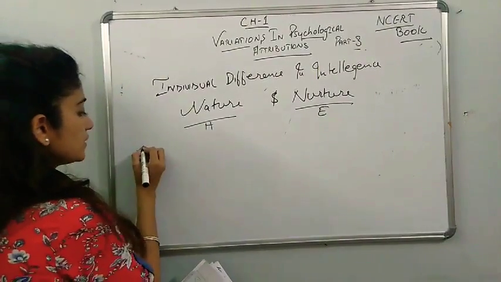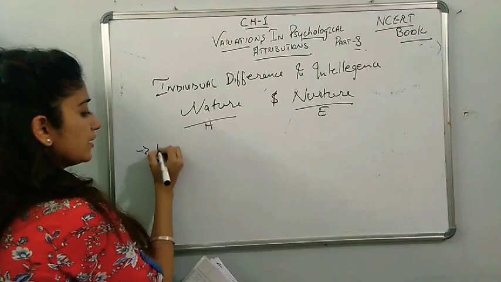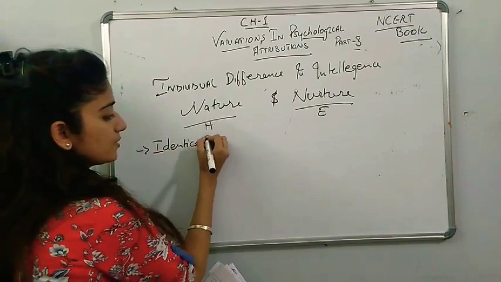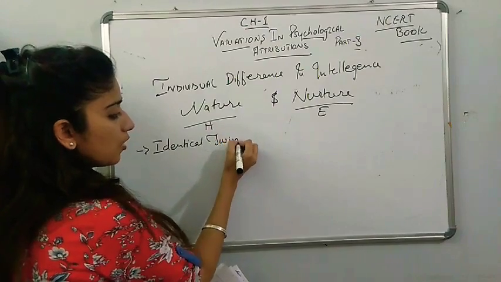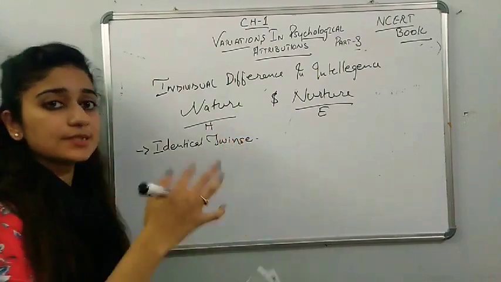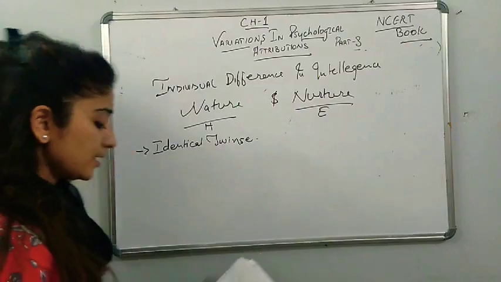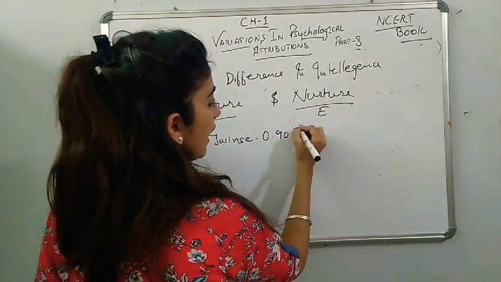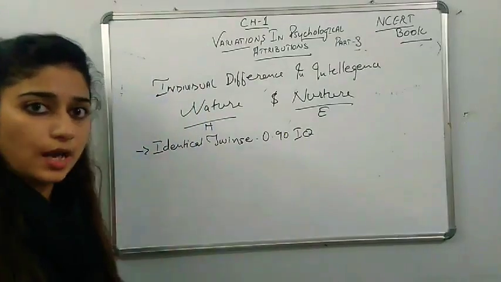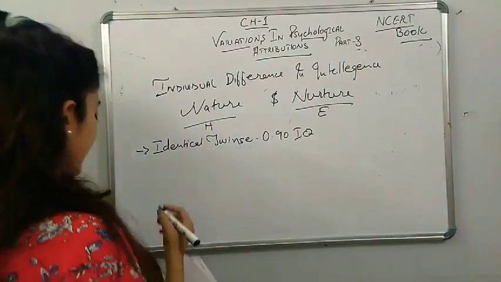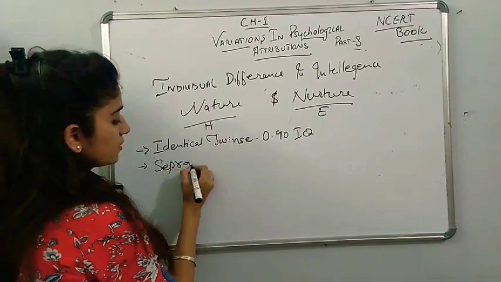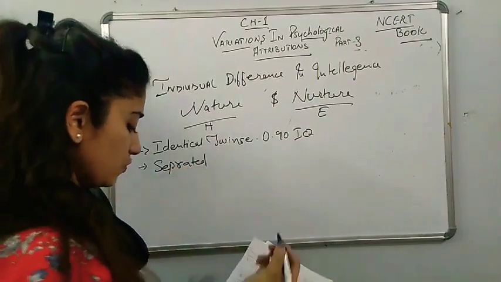First of all, we will see a study based on identical twins. The twins who have the same faces, same physical and mental abilities, got a 0.90 correlation in IQ. So their IQ is very similar. Then we have separated twins.